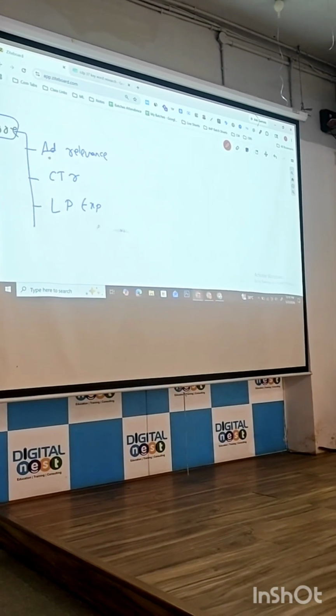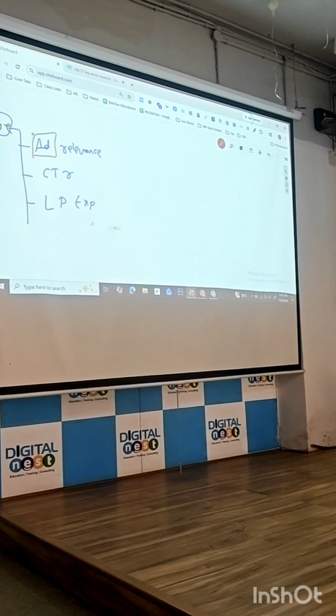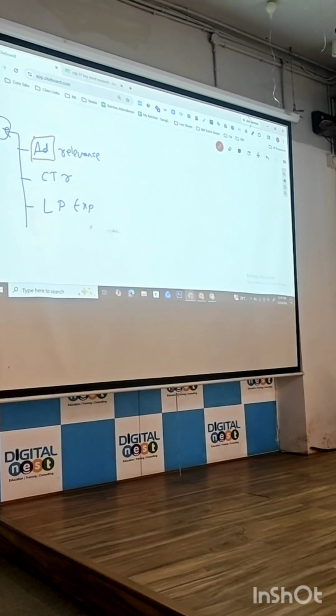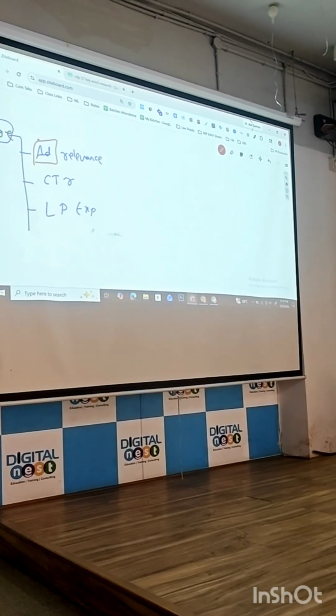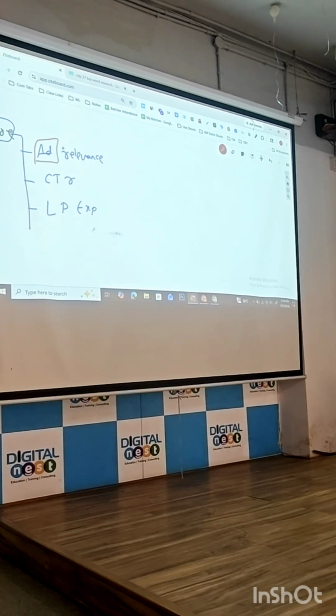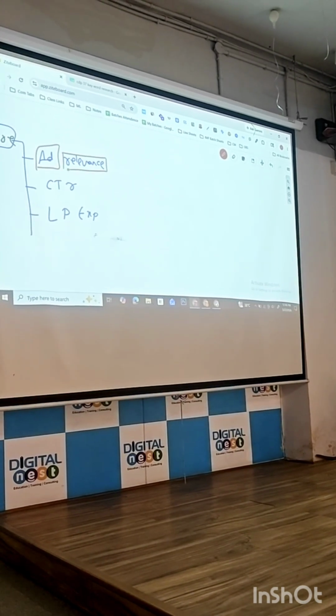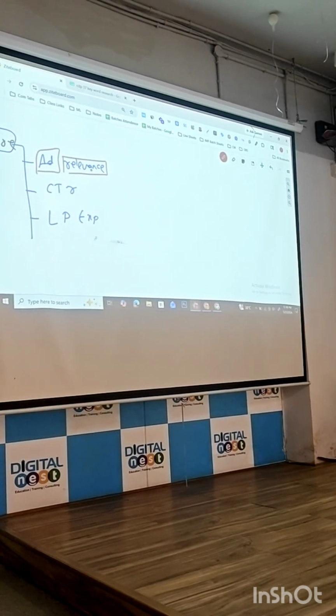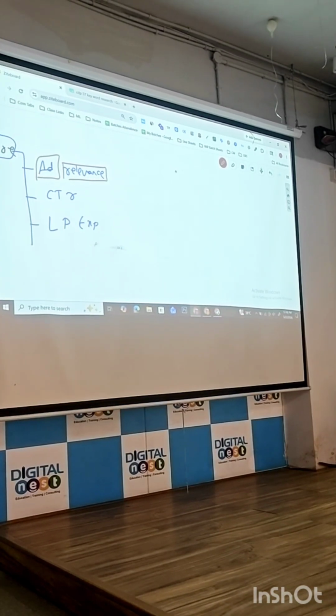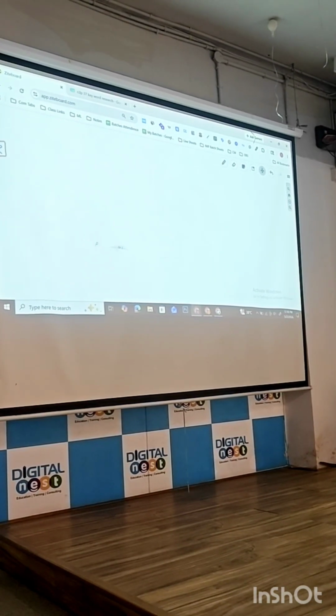Ad. Advertisement. What are the things you have added in your ad? Headlines, headline, description. What is the meaning of assets? Relevance? Matching to that particular keyword.